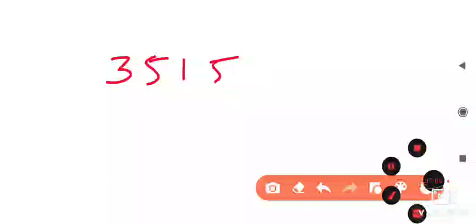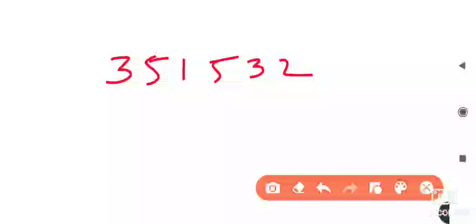Now we will see some more types of questions. Suppose I write the number 351532, which is 3,51,532. In this, the place value of the 5 before 1, that is the 5 before the digit 1, is how many times the place value of the 5 after 1? So here we have to find out how many times.